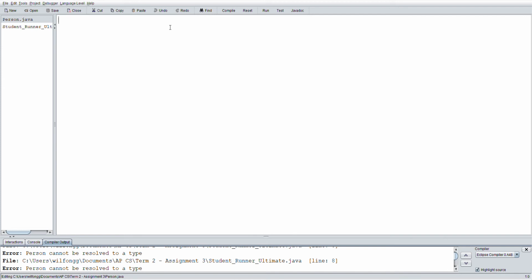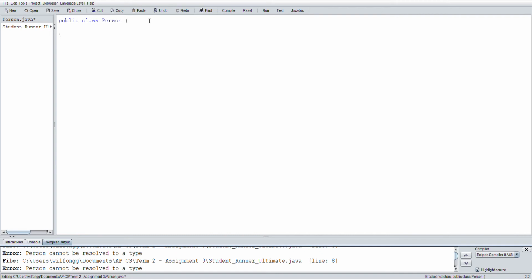Again, it needs to be public, so we're going to type out public, and then it's a class, and I'm going to call it Person, with a capital P. Now I'll open my curly brackets, and I'll just hit enter, and I'll just immediately close my curly brackets so I don't ever forget to do this. So then I can go ahead and put my cursor back to the first curly bracket and press enter, and I'm at a new line and I'm indented.